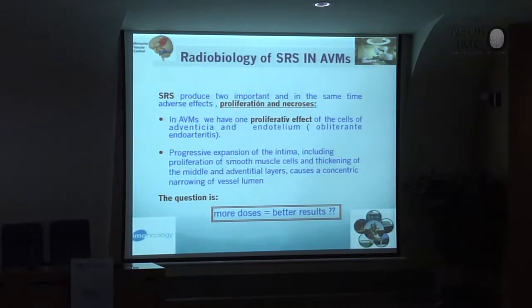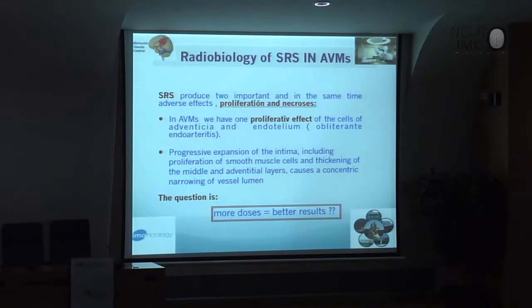But in the artery, we do not produce necrosis; we produce proliferation of the muscle around the artery. This progressive expansion of the intima, including proliferation of smooth muscle cells, can produce the occlusion of the artery.